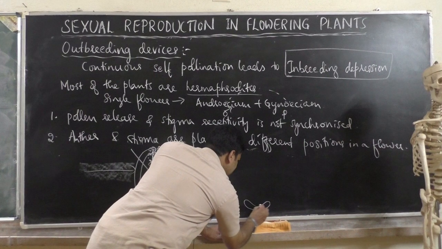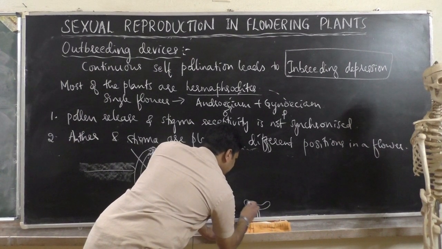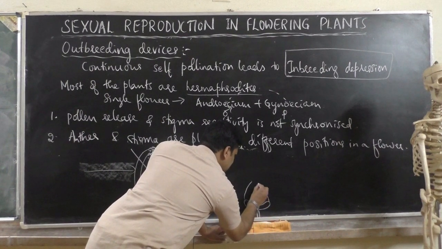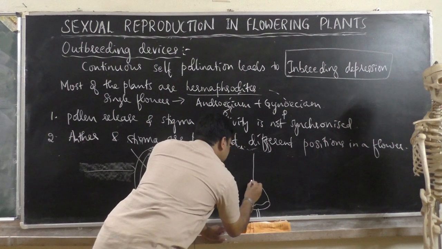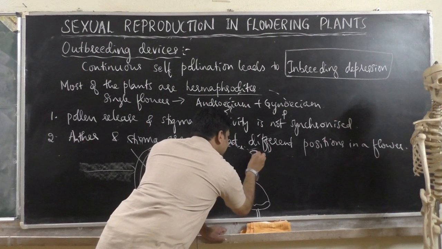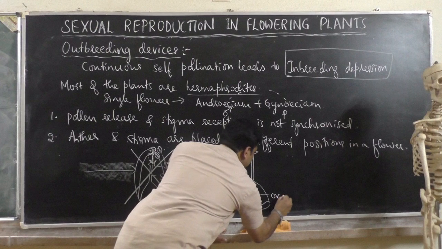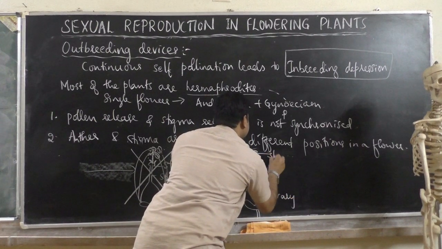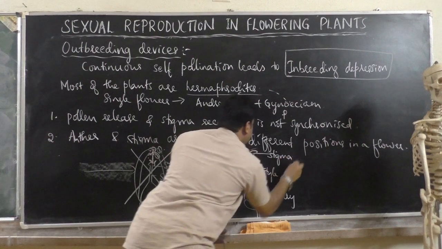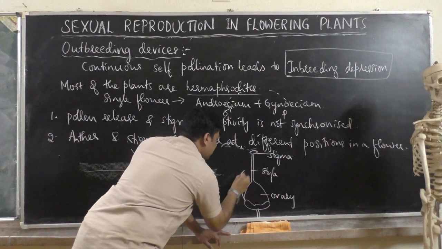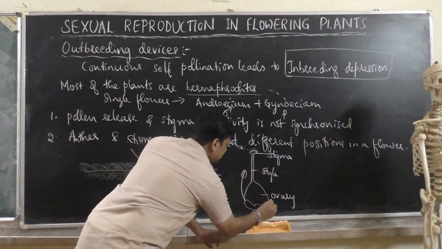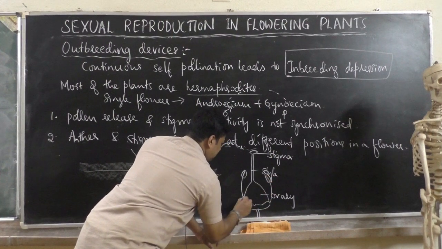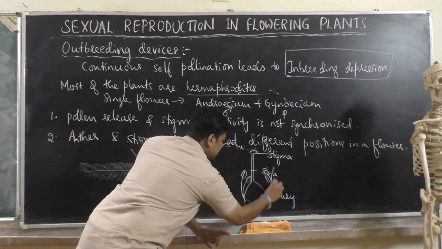See, the plant will have this type of modification, where this is the ovary, style and stigma is here, and anthers will be shorter. Anthers will be like this.